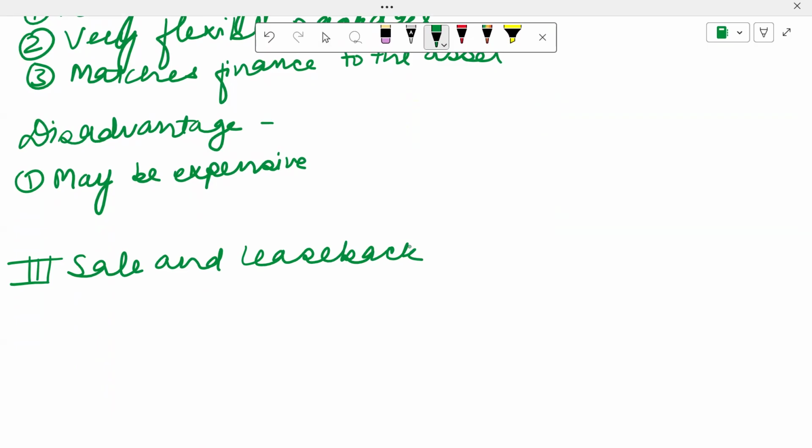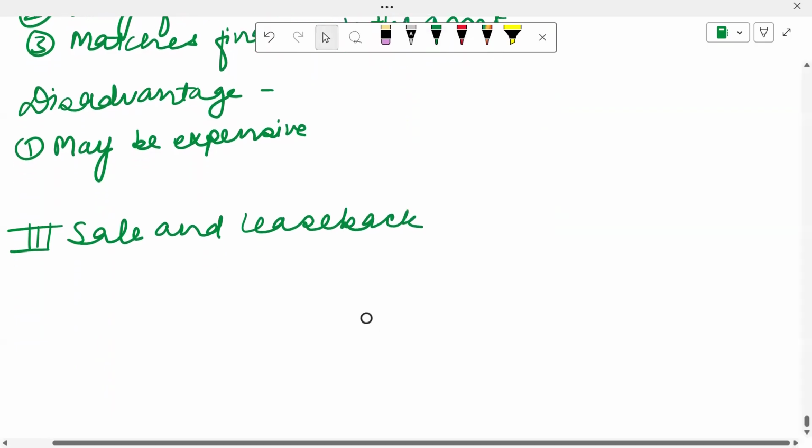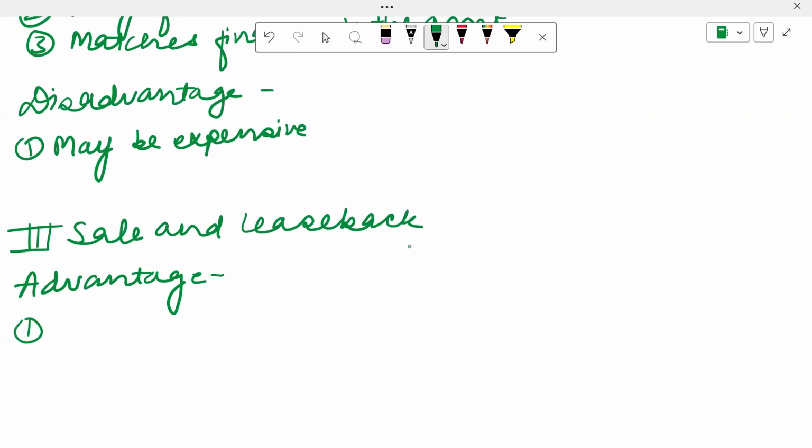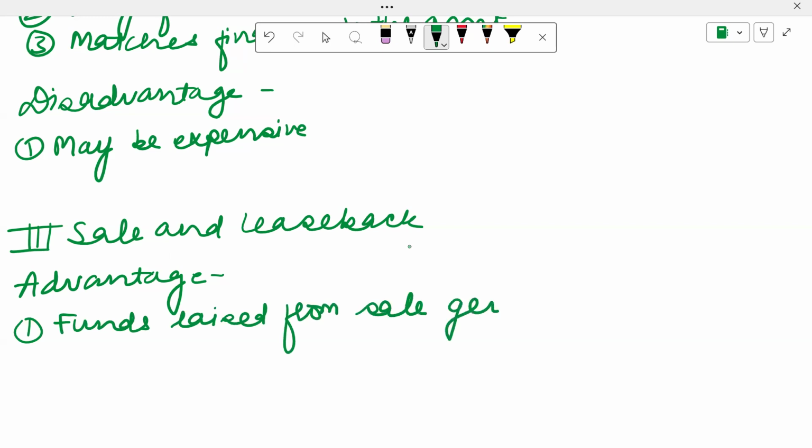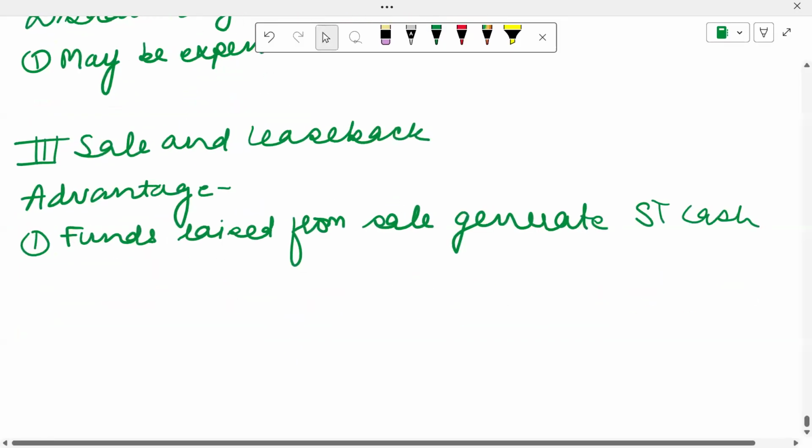What will be the advantages? Number one, the funds raised from the sale generate short-term cash. So I can use that cash for any requirement that I may have.